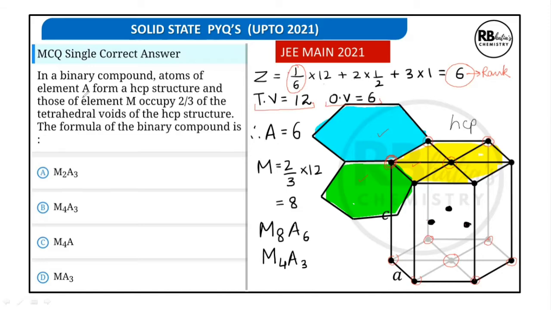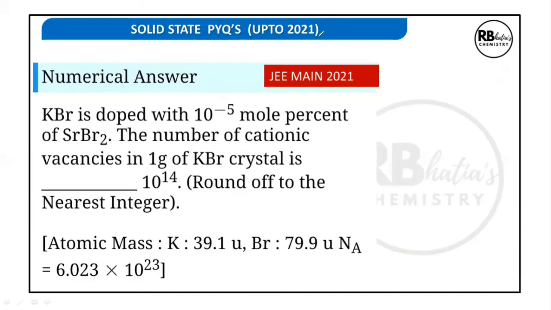So A, they say, forms HCP structure, means there will be 6A in the unit cell, and M occupies two-thirds of the tetrahedral voids. That means two-thirds of 12, which makes 8. So our formula becomes M8A6. Simplifying, dividing by 2, we get a simpler ratio, M4A3. So the correct answer to this question is M4A3.